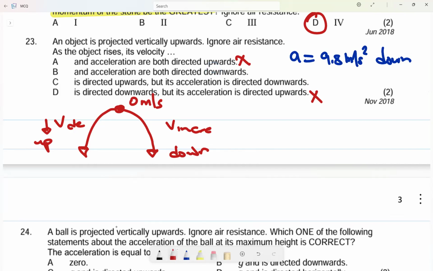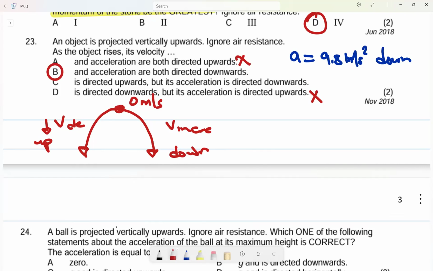Now let's look at number B. Its velocity and acceleration are both directed downwards. Is its velocity directed upwards or downwards? The velocity is directed upwards. Why? Because as it moves up, the velocity decreases. So the change in velocity is negative, meaning it is directed downwards, causing a decrease in velocity. So now I want to believe the most correct answer is B.